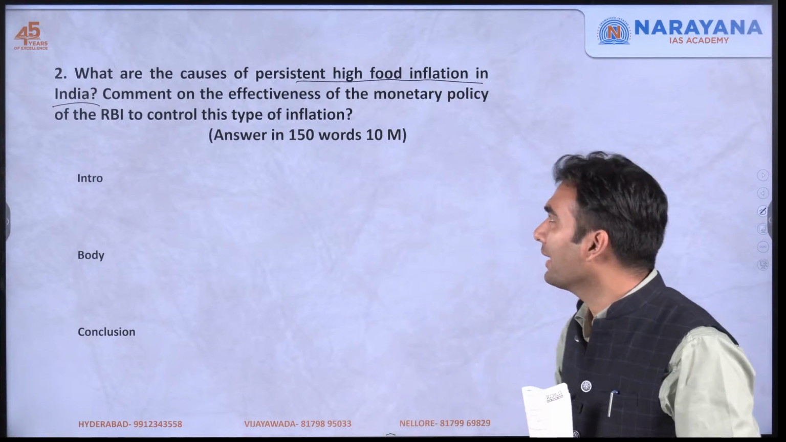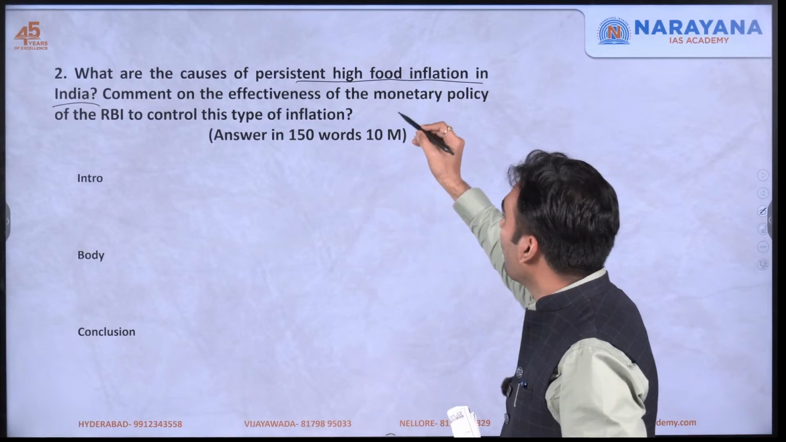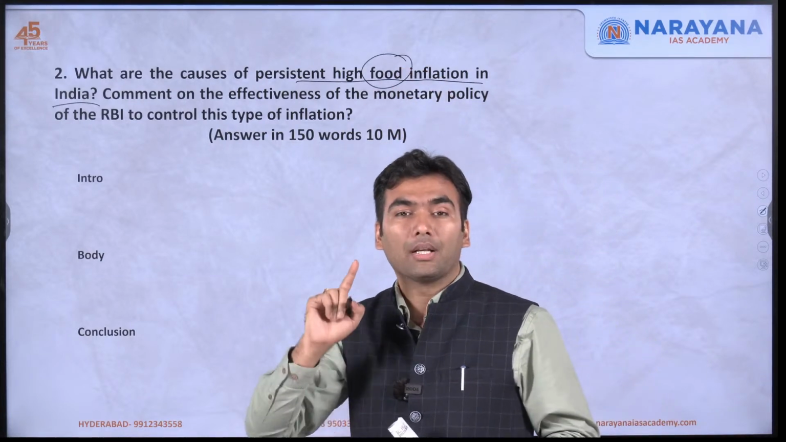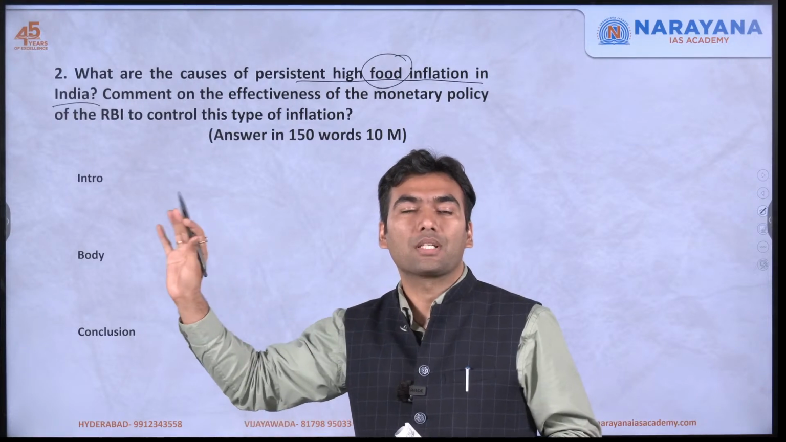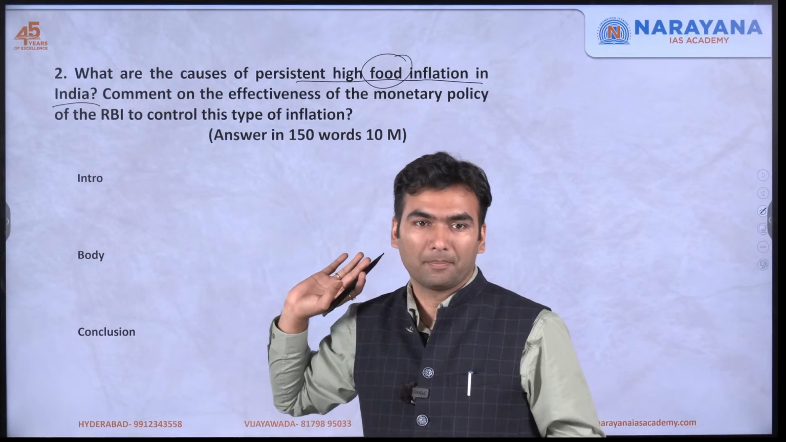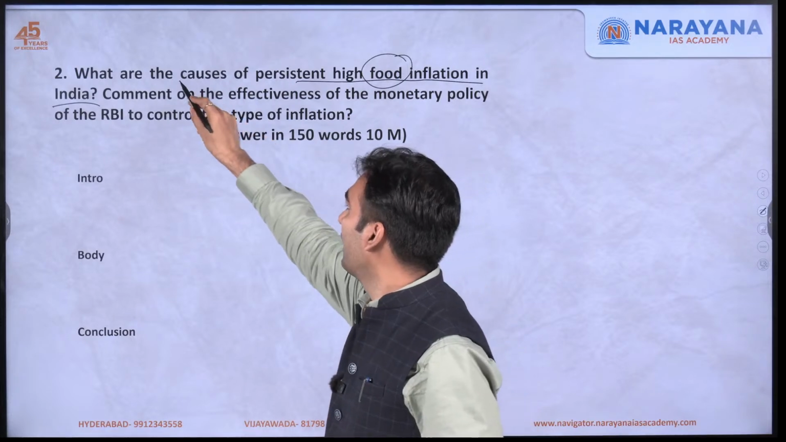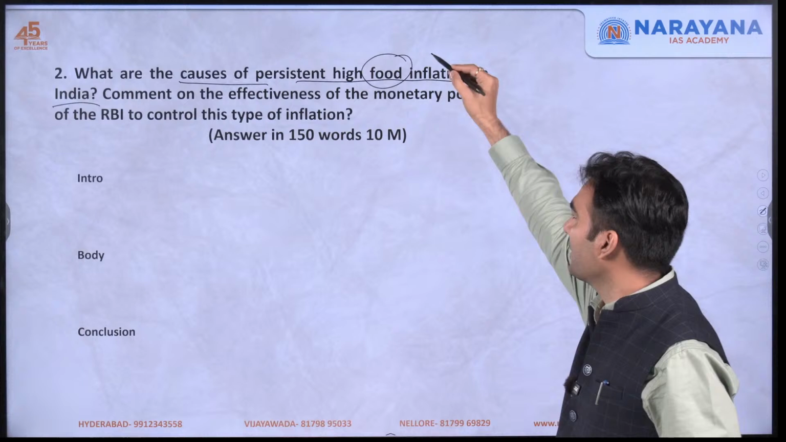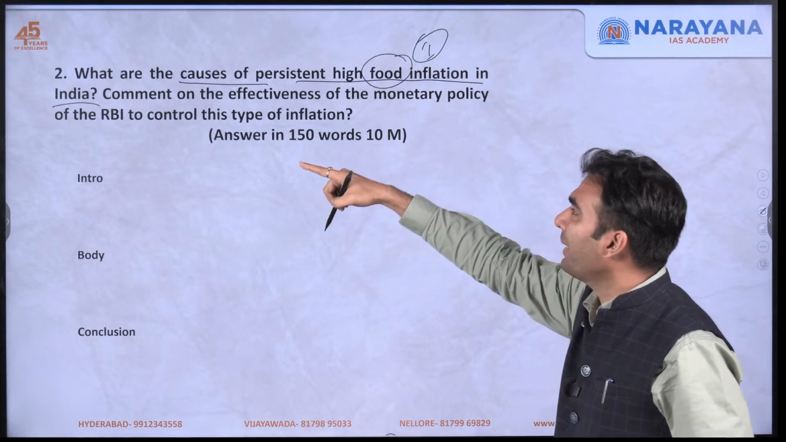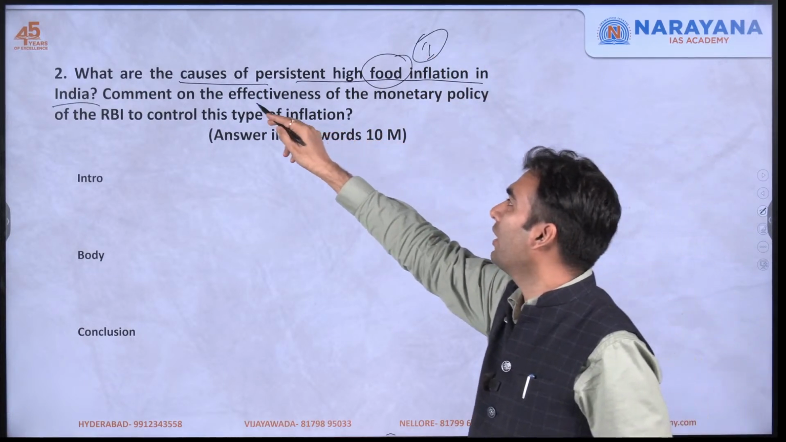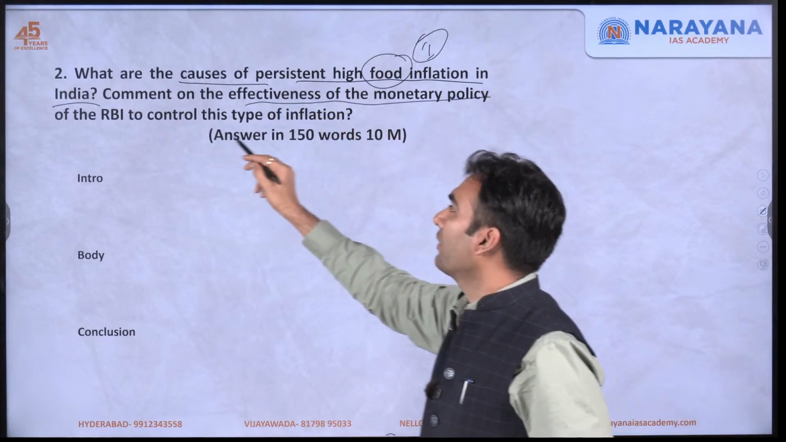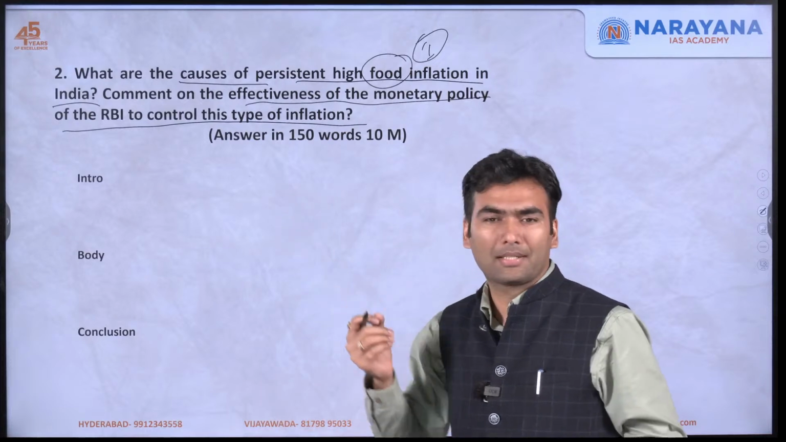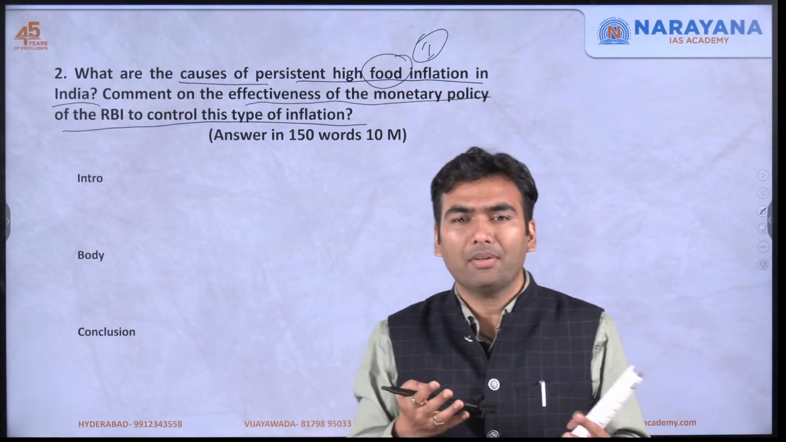So what are the causes of persistent high inflation? But here they are only asking about food inflation. You have to be very careful not to write any point which is not related to food inflation. So only causes of food inflation you have to discuss. So this is our first part. Second part is to comment on the effectiveness of the monetary policy of the RBI to control this type of inflation. Again, effectiveness is never 100%.